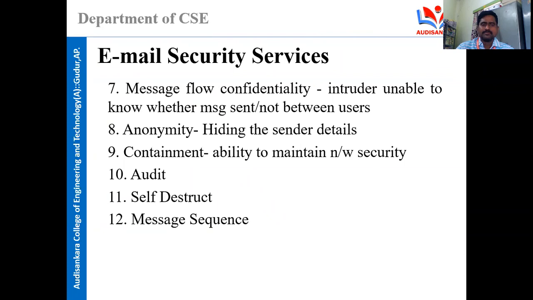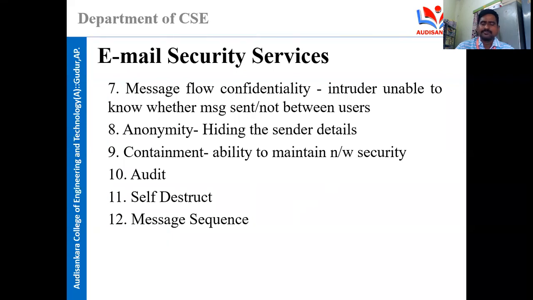Next, message flow confidentiality: the intruder is unable to know whether a message was sent or not between users. Anonymity means hiding the sender details.